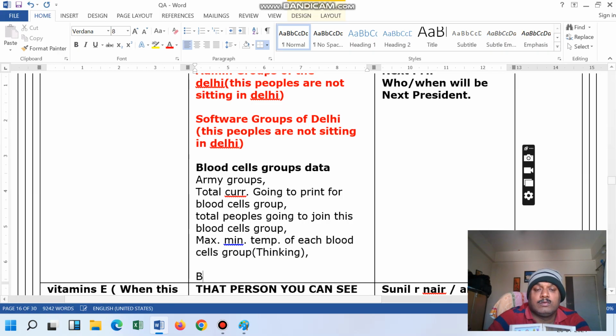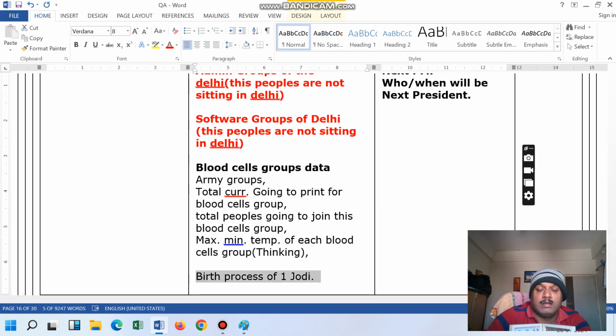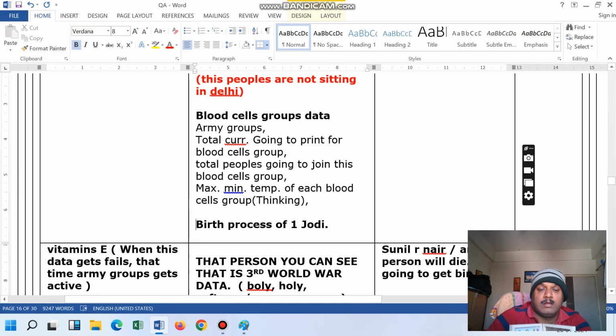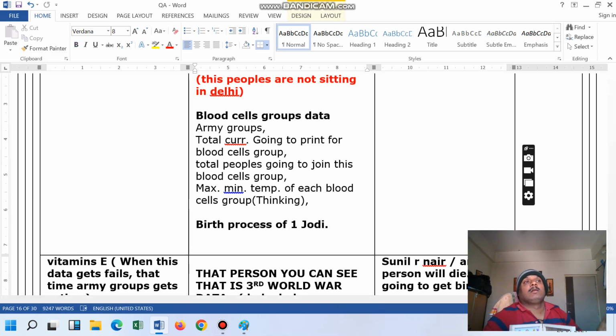Then it comes to the birth process of one jodi. Here, what are the things connected? One of the persons told that here the data is first the blood cells are created.